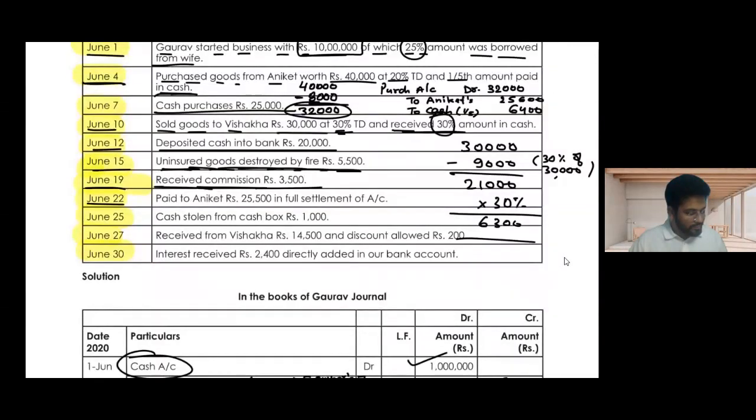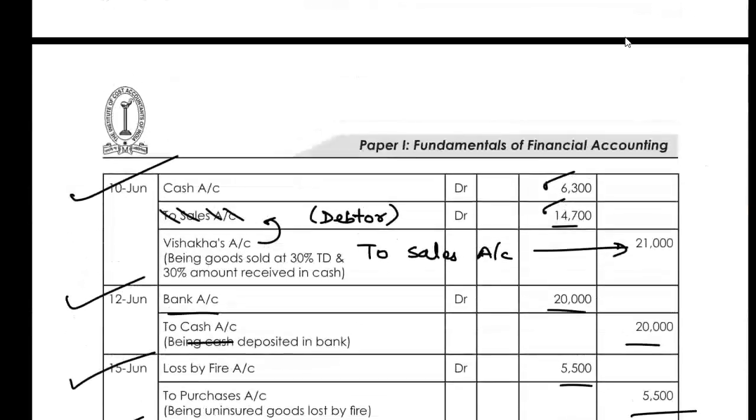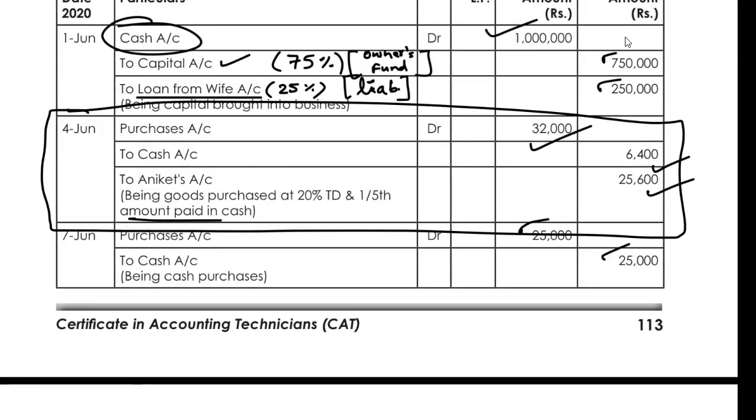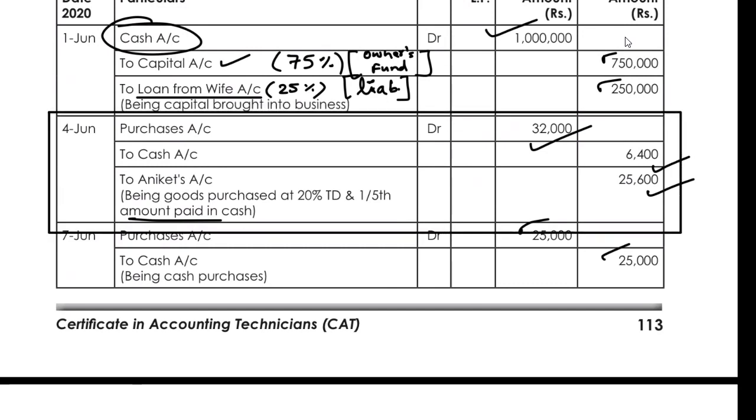Next, June 22, paid to Aniket 25,500 in full settlement of the account. How much was due to Mr. Aniket? Actually, we have purchased the goods from Aniket over here. If you can see this, the box right here.